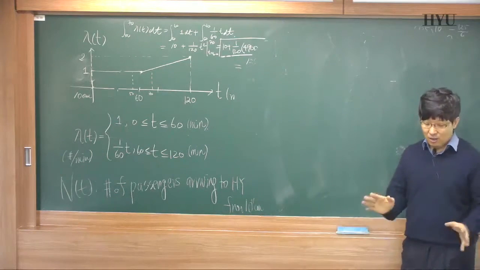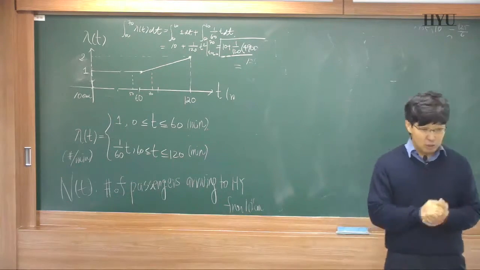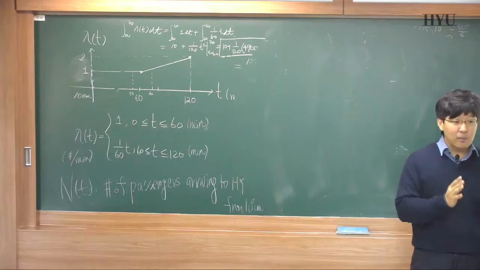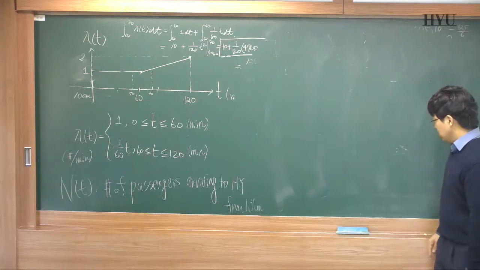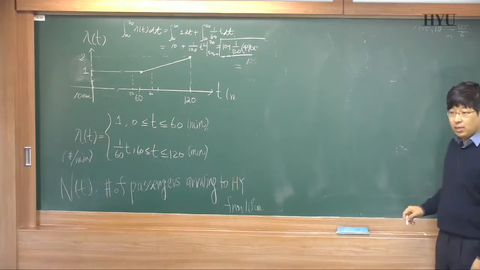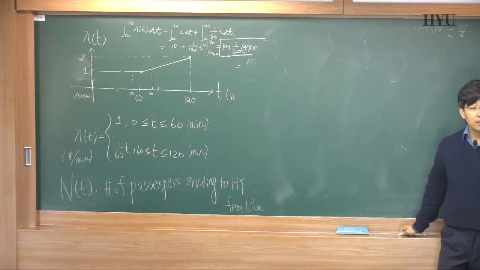Let's say there exist two different kinds of human, male and female. Then the number of customers can be calculated as the number of male customers plus the number of female customers up to time t.